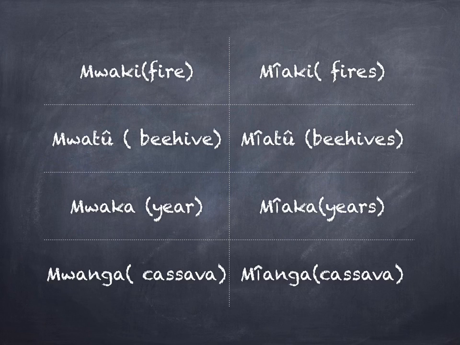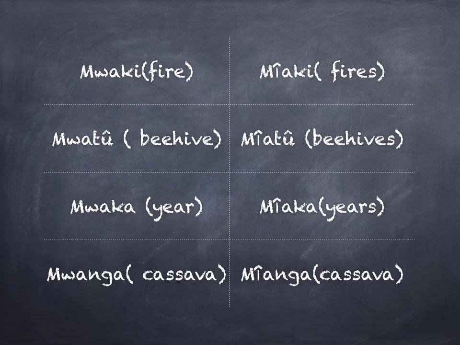Mwaka means one year, while miaka means many years. Mwaka singular, miaka plural. Mwaga refers to a particular tuber known as cassava, while miaga is many cassavas.